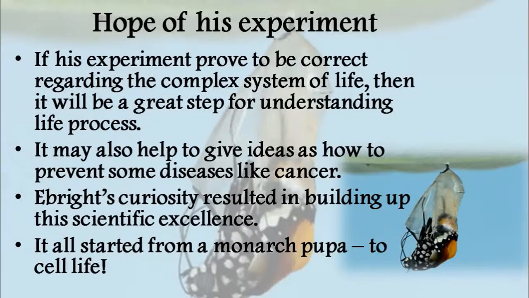Once you come to know about cell life, how cells work, regarding the complex system of life, this experiment will give ideas on how to prevent some diseases like cancer. And here we see that he resulted in building up the scientific excellence.